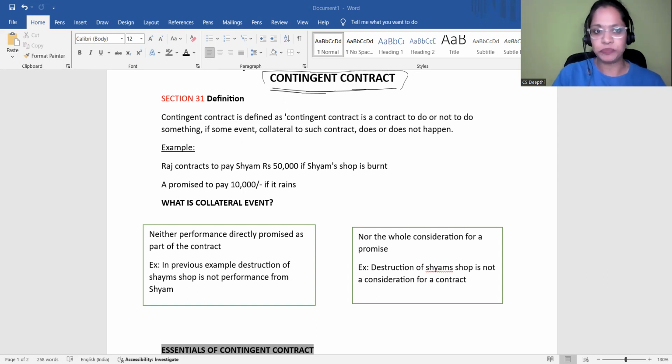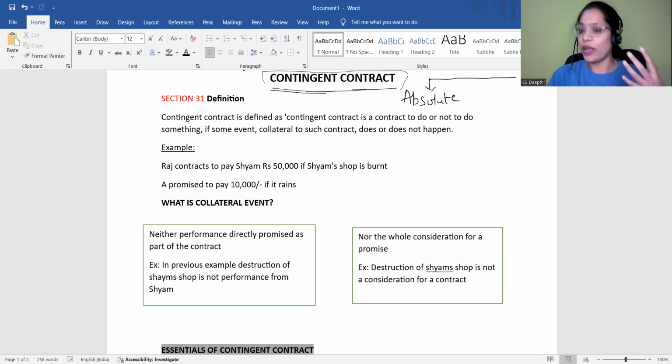So basically, contingent contract. Of course, there are two types of contracts. The first type of contract is absolute contract. So what is absolute contract? It is where no conditions have been inserted. For example, I'll go and purchase a chocolate from a shopkeeper and the shopkeeper gives me the chocolate and I'll pay the money. Here no conditions have been inserted between the parties. So this is completely an absolute and clear contract. And we don't have any disputes with such kind of contract, right?